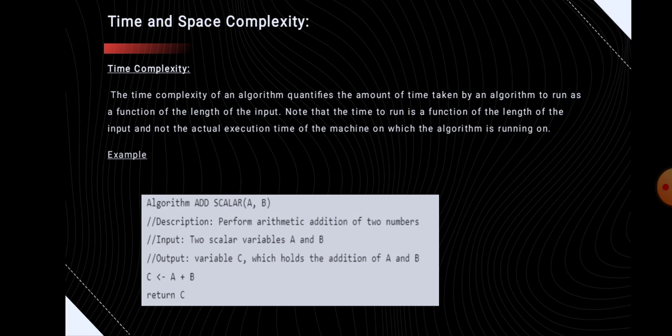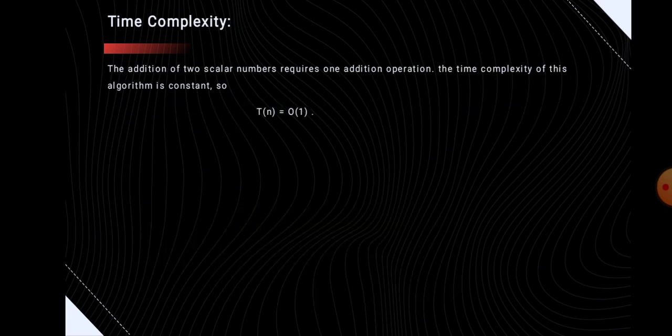So to estimate the time complexity, we need to consider the cost of each fundamental instruction and the number of times the instruction is executed. Here is an example. Here we are going to add two scalar variables. So the algorithm is given here. By looking at this algorithm, we can say that the addition of two scalar numbers requires one addition operation. So the time complexity of this algorithm is constant. So we can say that the time complexity is equal to big O of 1.